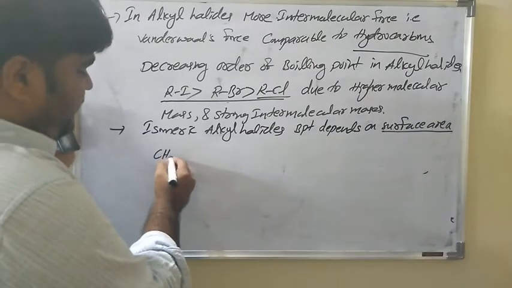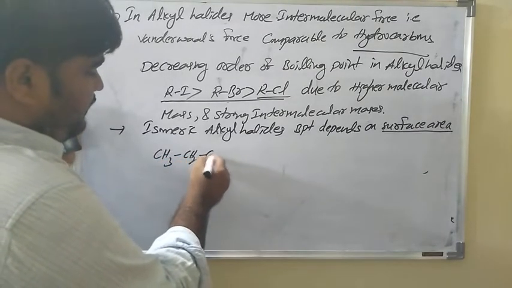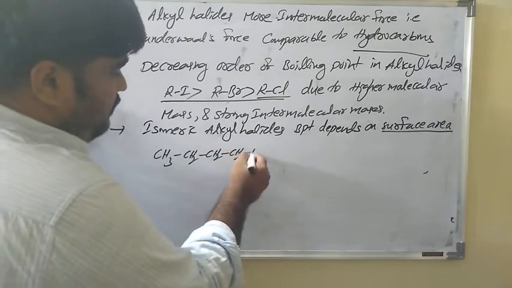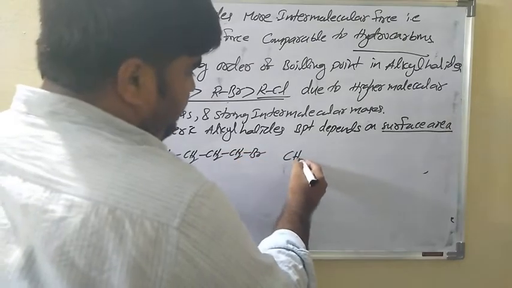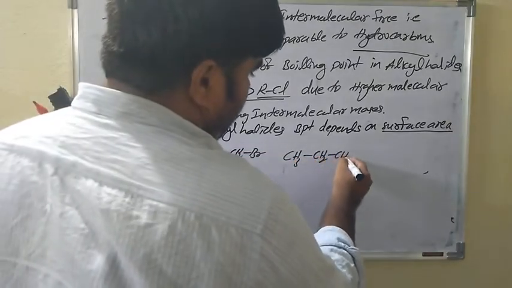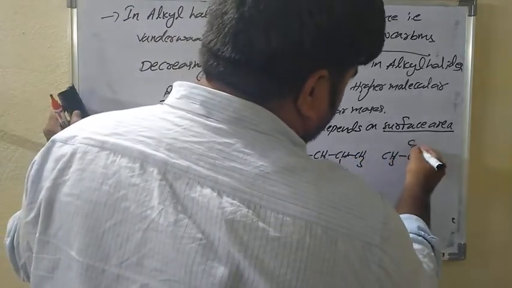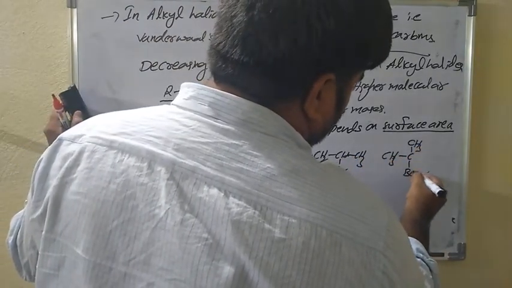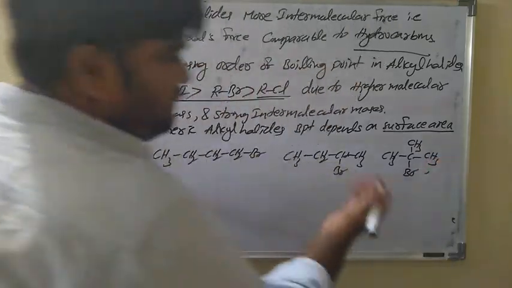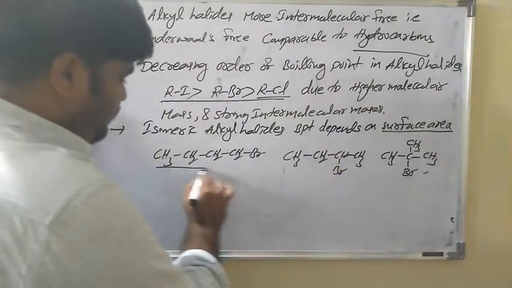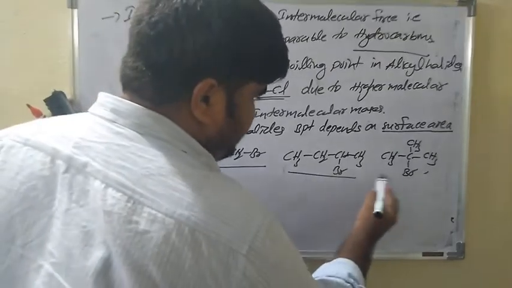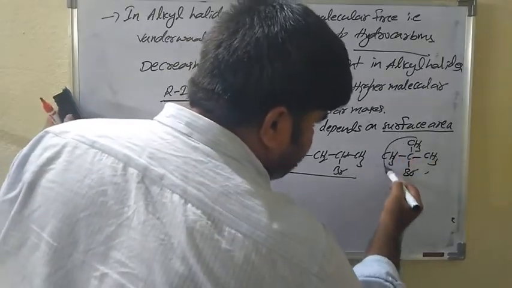Let us take 1-bromobutane, 2-bromobutane, and 2-bromo-2-methylpropane. This has more surface area, this has less surface area, and this has very little surface area.